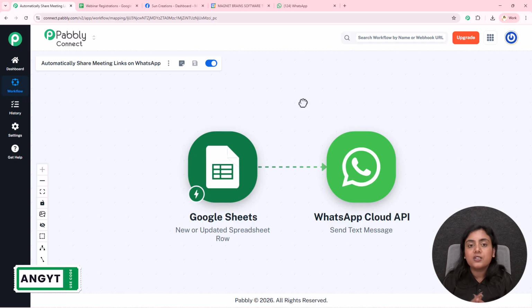Okay, so this is how you automatically share meeting links on WhatsApp, without the need of any coding and programming skills. Now, if you have questions or doubts related to this workflow, you can ask us all the questions in the comment section and we'll reply to you as soon as possible. If you want the workflow that I have created in this video, the workflow link is added in the description section below. Okay, so this was it for this video.